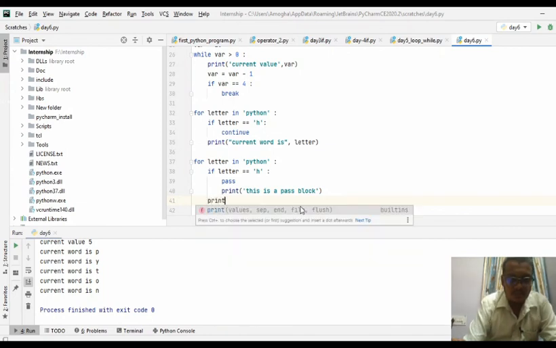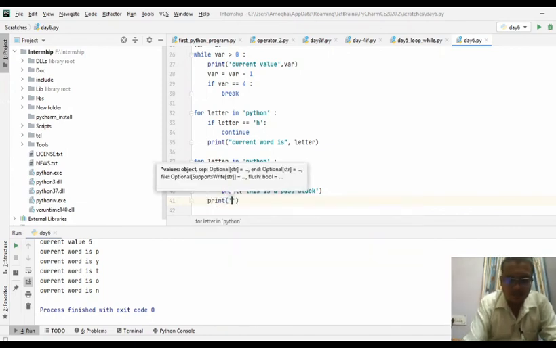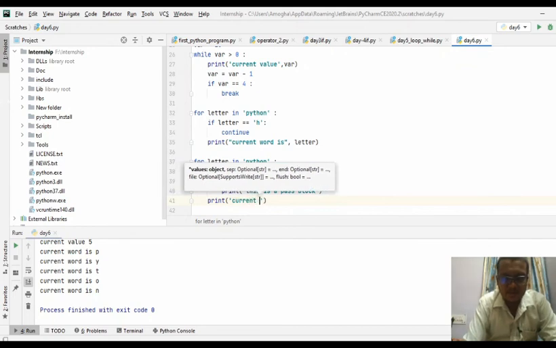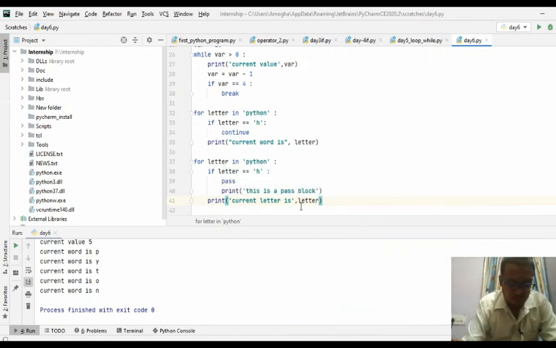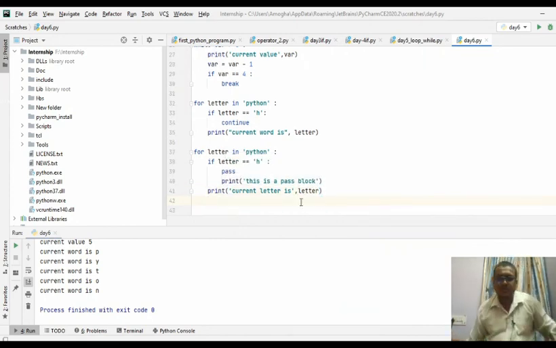Or else you can print current letter is, and you can print letter. So this is the pass statement.